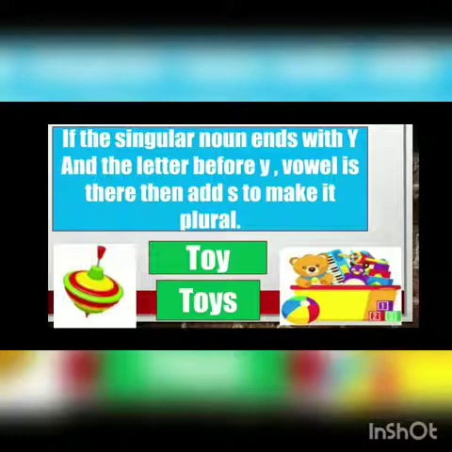So y is in the end. But before y what is there? O. That is your vowel. Vowel is what? A-E-I-O-U. So O is there and O is your vowel. So what you will do? In the last of y you will add s. That is toy, toys, to make it plural. So when any singular noun ends with y and before y your vowel is there, in the end you will add s. That is the meaning. Toy, toys.